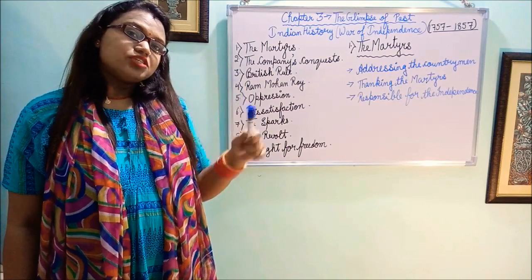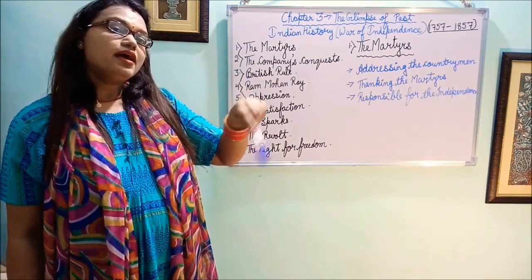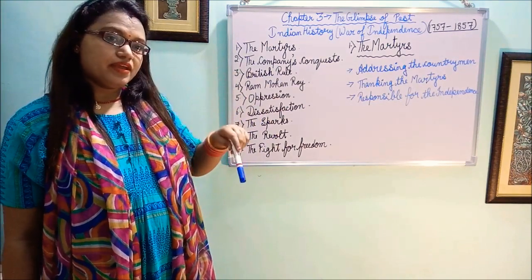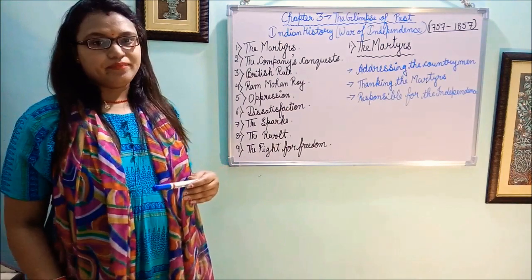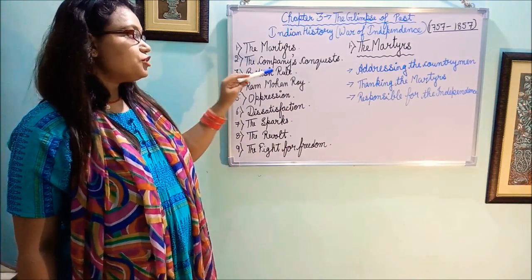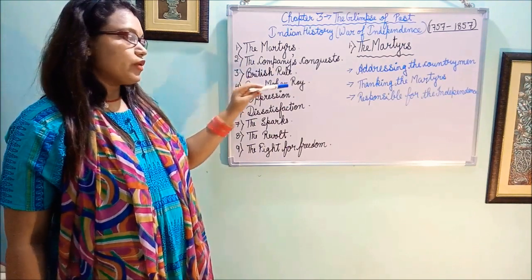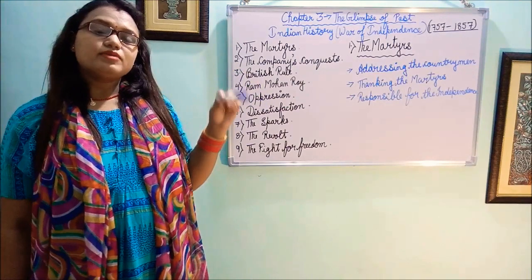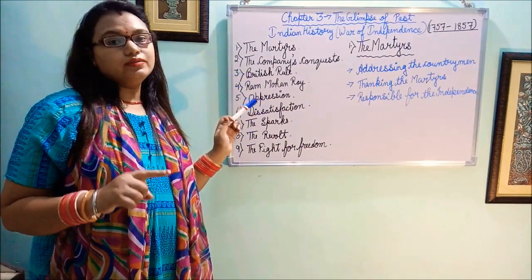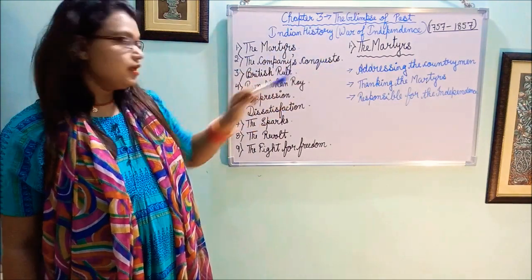How did Britishers come to India? First of all, they established their company, the East India Company. And after that, slowly they grabbed the whole India. Third, British rule. They started ruling. Fourth, Ram Mohan Roy. Ram Mohan Roy was a very popular personality from Bengal. He played a very important role in our independence.